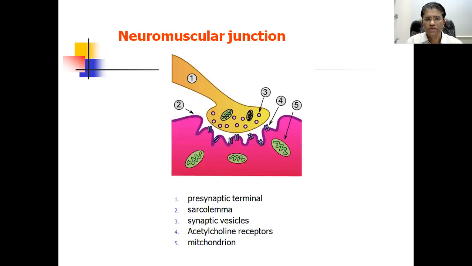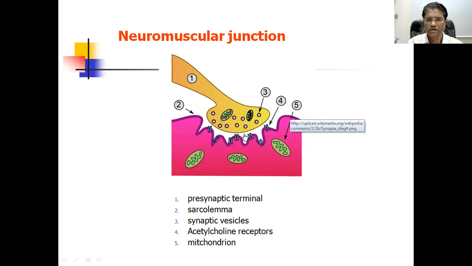To understand how the muscle contracts, one should learn the physiology of muscle contraction. This is a simplified diagram where number 1 is the axonal terminal.